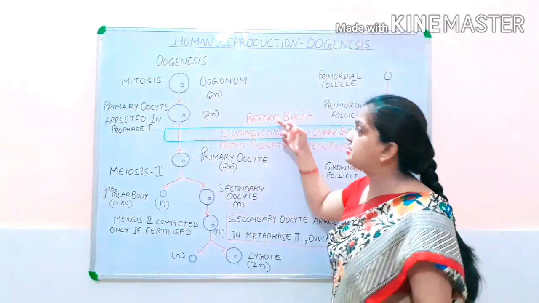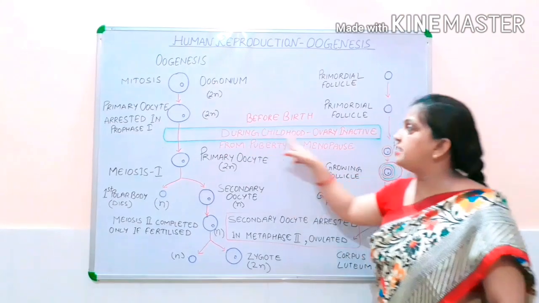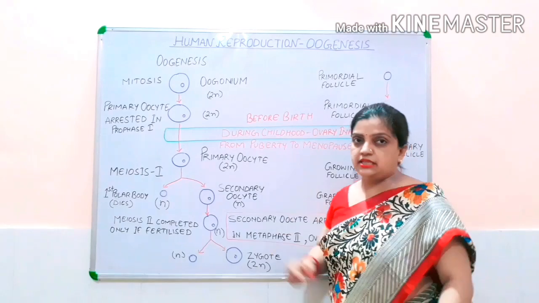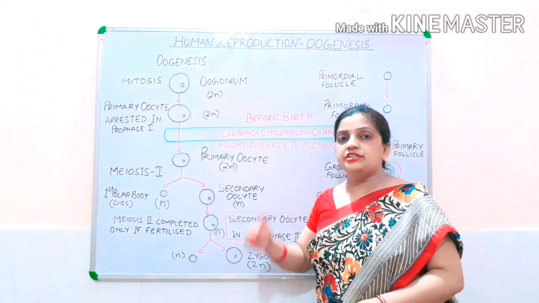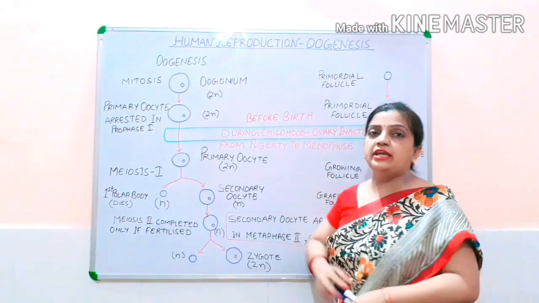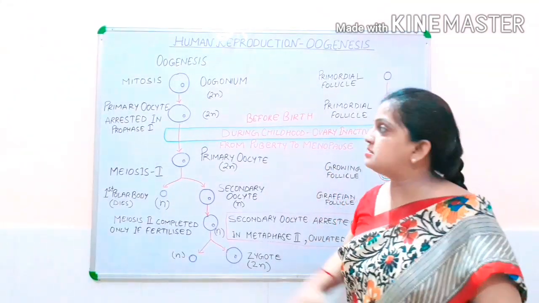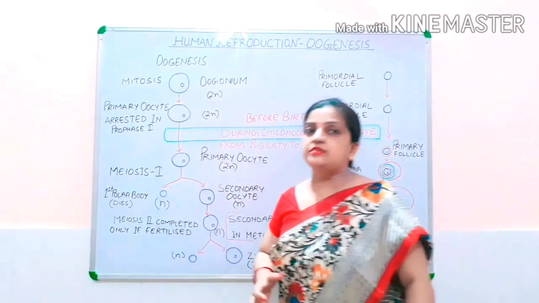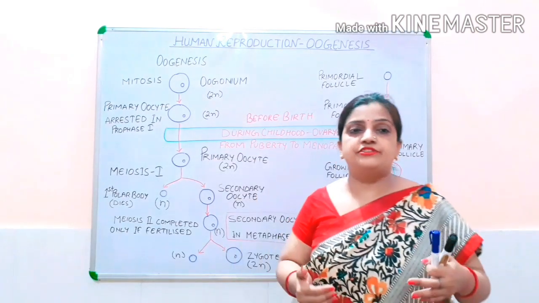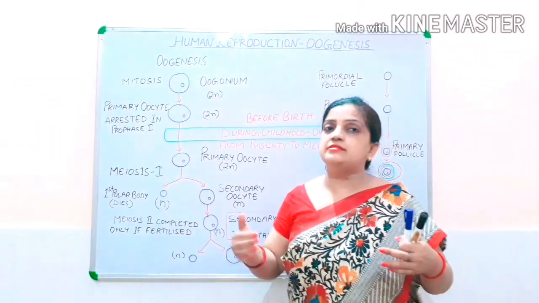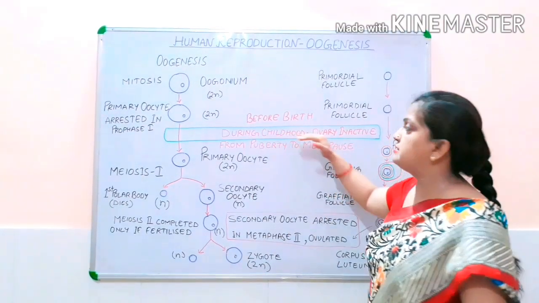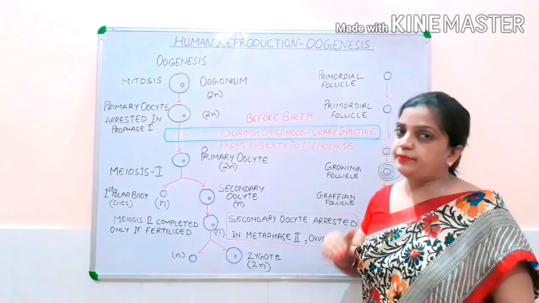Now the child takes birth and enters the childhood period, and till she reaches puberty, that means till the girl reaches the age of 12 to 13, your ovary remains inactive. It means that the primary oocyte which is formed there remains inactive. Neither is it finishing its meiosis nor is it developing more. Children, they are arrested in this condition during the childhood period.